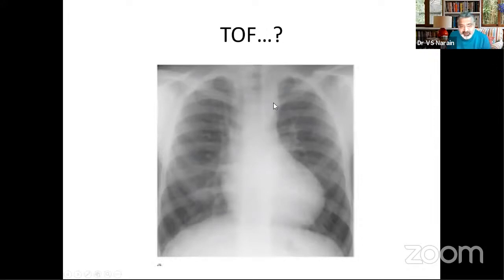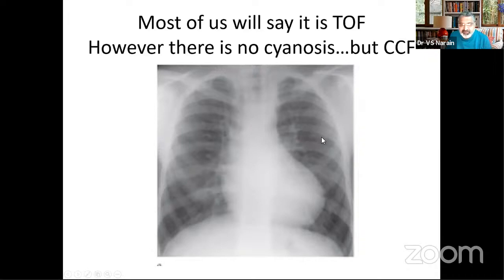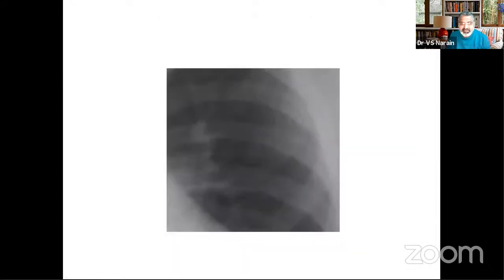So I said, whenever you get this picture, always look at the aorta. And you see this 3 sign, this classic coarctation of aorta, some kind of ascending aorta prominence. And this is a classical 3 sign, and then you look at the periphery. So always look at the periphery and look at the posterior ribs, inferior portion. So most of us will say TOF, but when there is no cyanosis and the patient is in heart failure, look at the periphery, look at the 3 sign, and look at this doorknob. Now, classic depressions in the lower border.